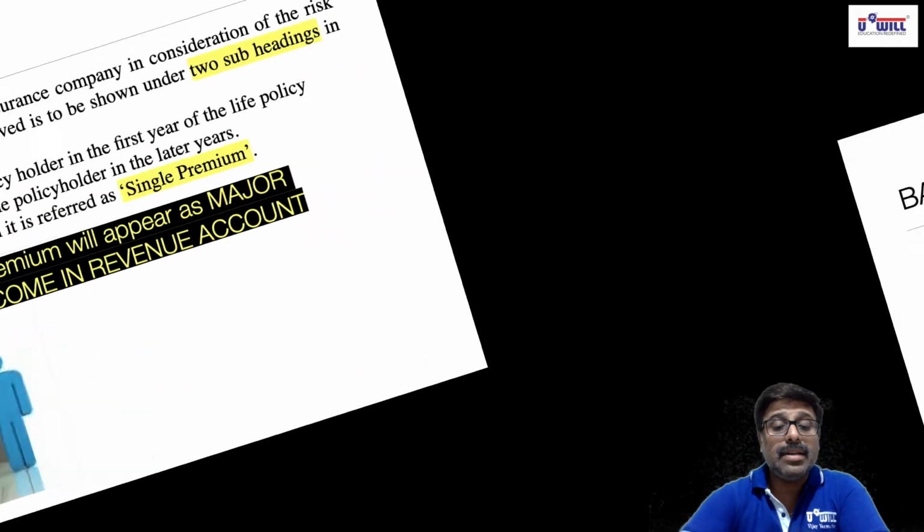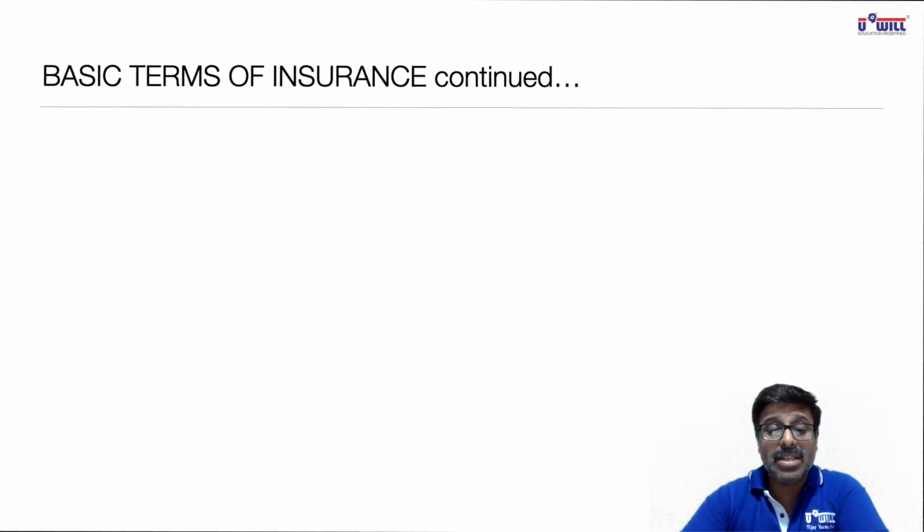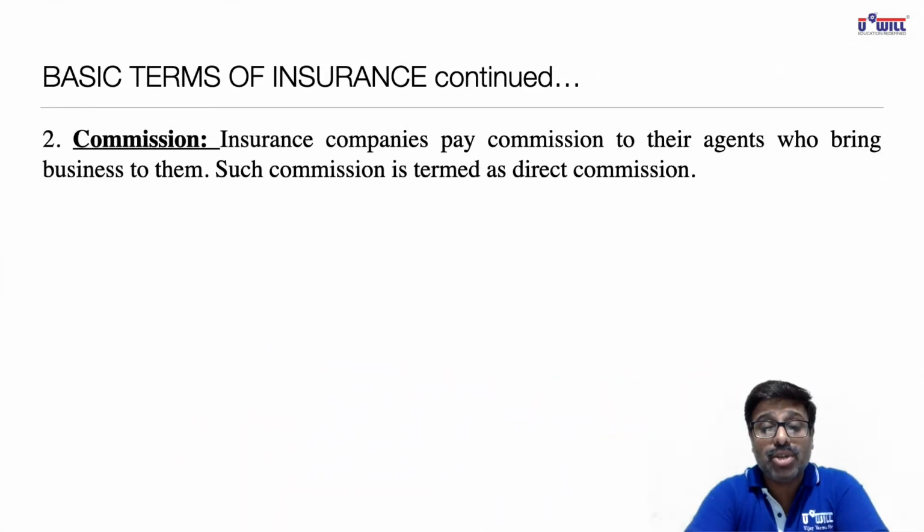Going further, the second important term in case of life insurance or general insurance business is commission. Insurance companies pay commission to their agents who bring business to them. Such commission is termed as direct commission. So we all understand the meaning of commission. Insurance company gives commission to the agents who bring the business to them. For the insurance company, it's an expense.